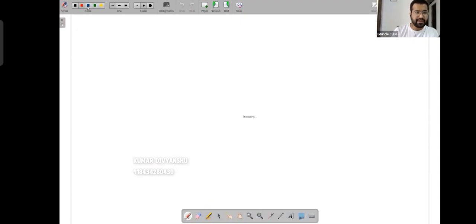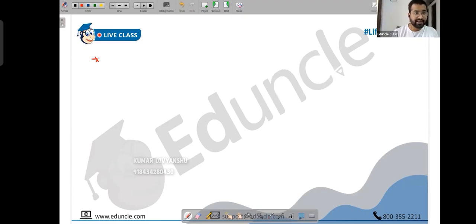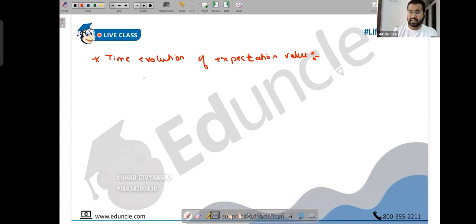Next, there's another additional thing I want you to note. Time evolution of expectation value. I don't think it's required for the exam, but for a test you can especially make a note of this. In exam, we will usually have a constant expectation value, but just in case the average value varies with time, there's a direct formula for it.